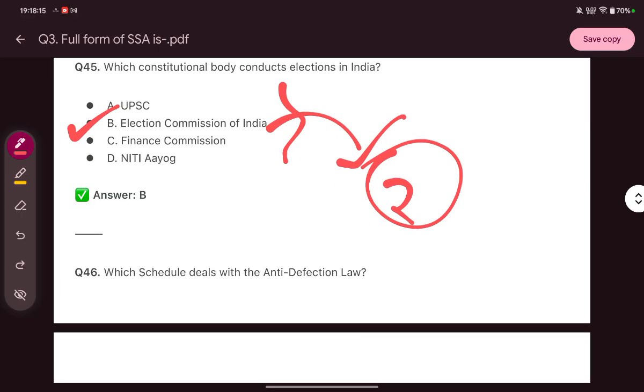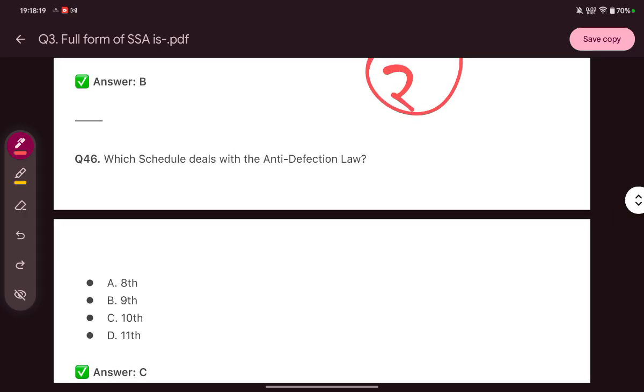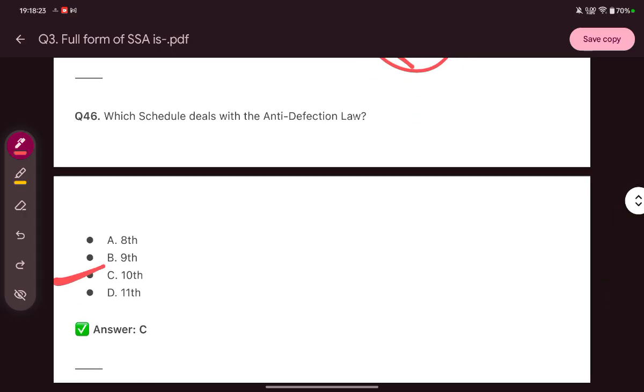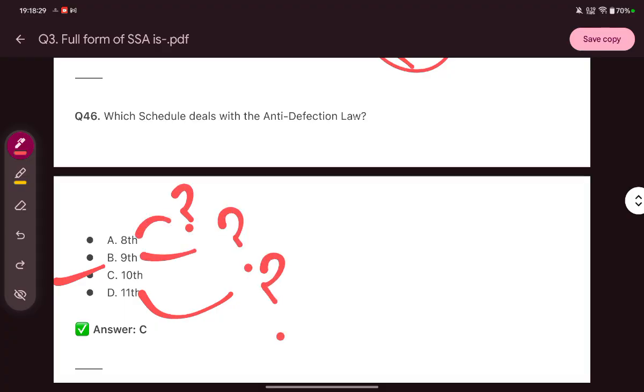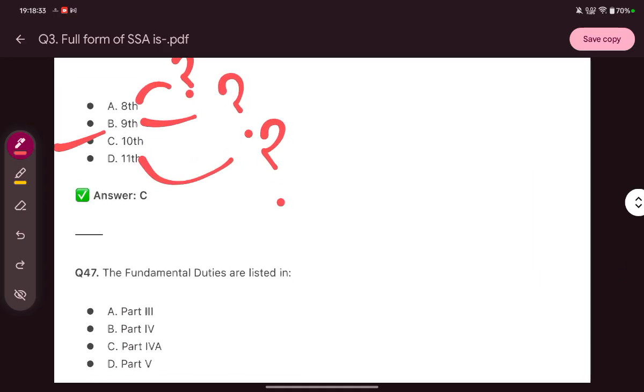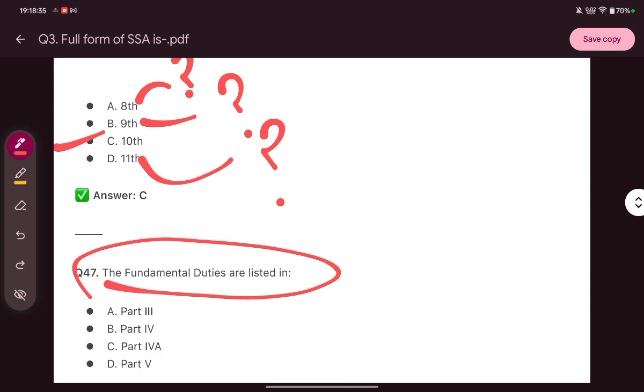Which schedule deals with anti-defection law? It is the 10th schedule. And also tell me what is the 11th schedule, what is the 9th schedule, and what is the 8th schedule. The fundamental duties are listed in which part?